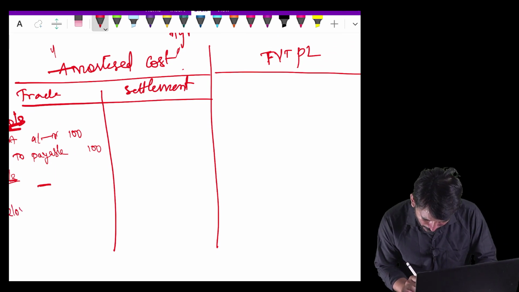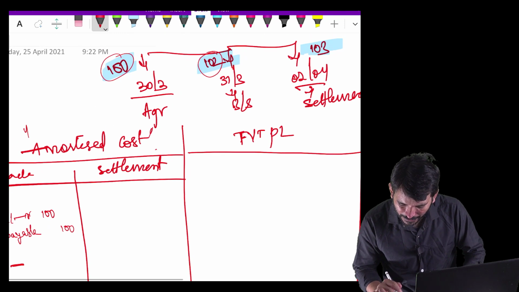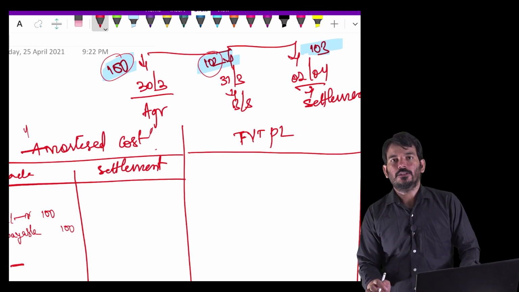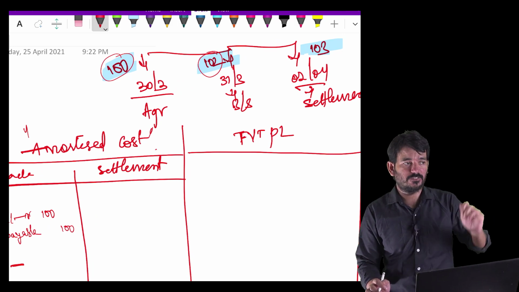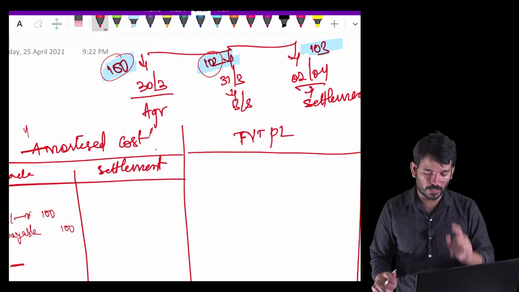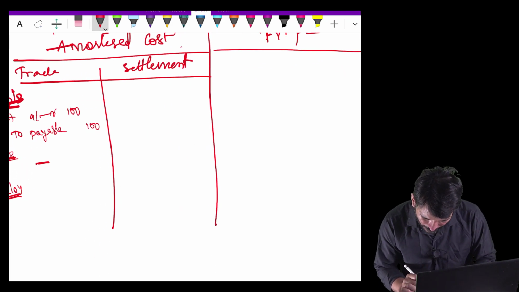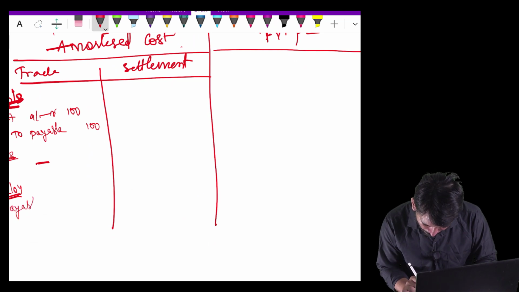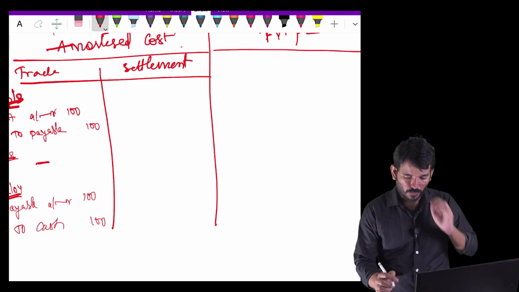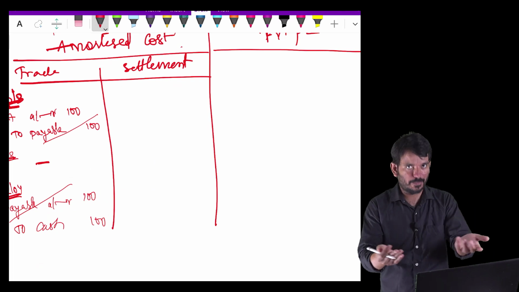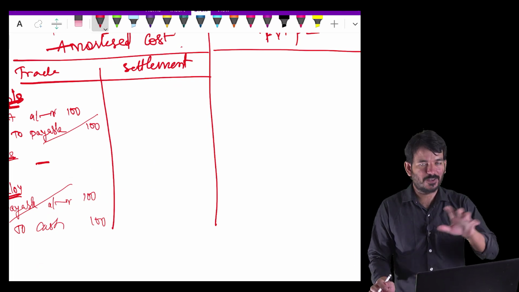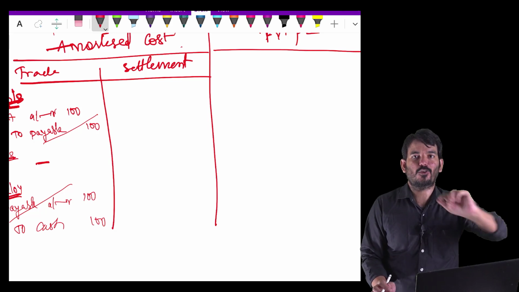Again on 2nd April, when the settlement is happening, the fair value is 103. Will he record the entry for 103? The answer is no, because he is not concerned about the fair valuation, whether it is an increase or decrease. In amortization, he will continue to record the entry for 100 only. Payable account debit 100, to cash or bank 100. So what are we doing? Whatever was our liability earlier, we nullified it, we made the payment. Debit the receiver, credit what goes out. These are foundation techniques, but understand the context of it.